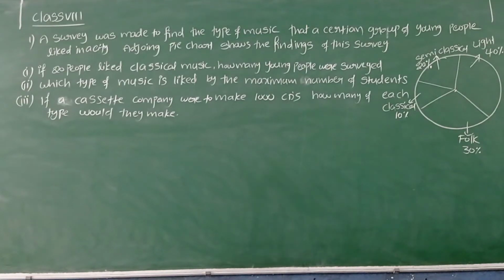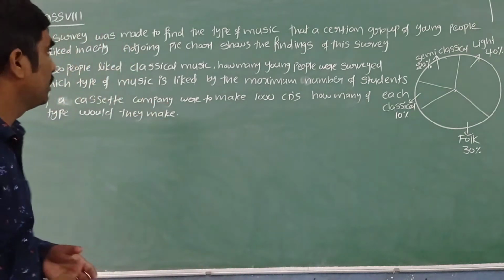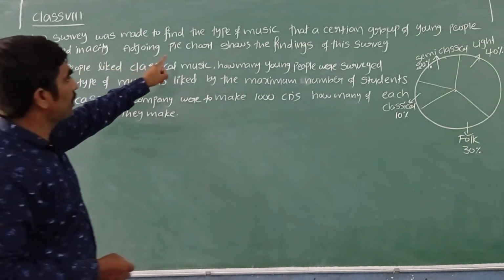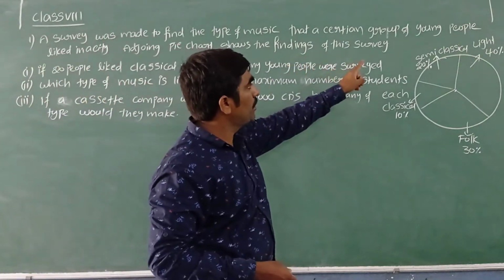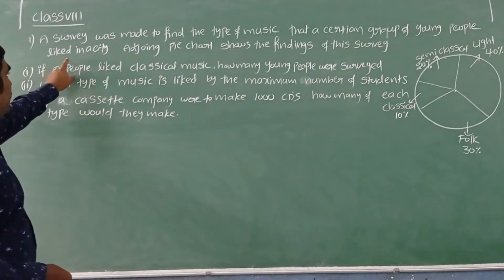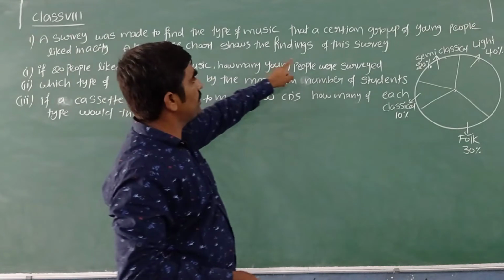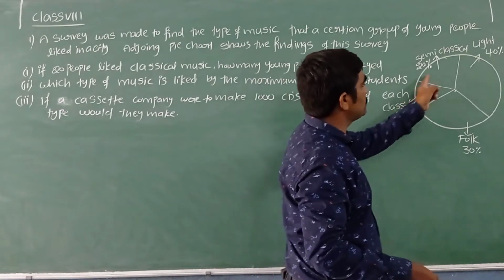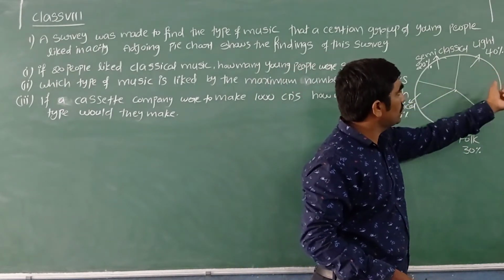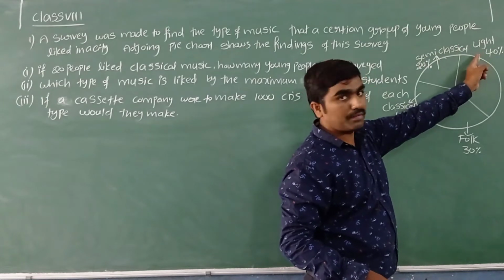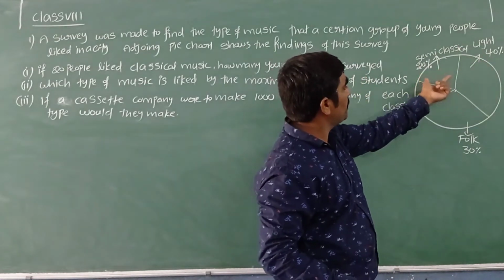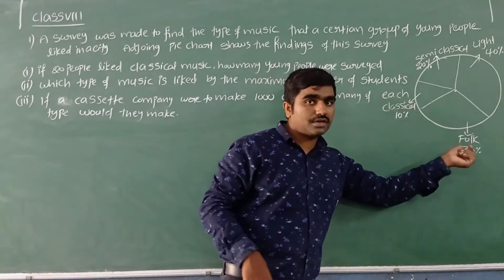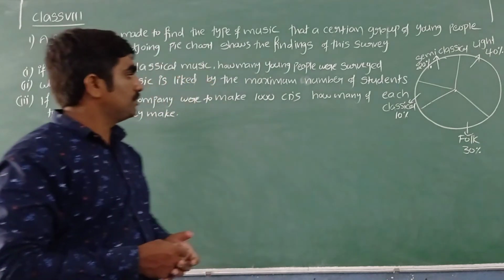Now we'll see one example based on that pie chart application. A survey was made to find the type of music that a certain group of young people liked in a city. The pie chart shows the findings of this survey. They surveyed young people on which type of music they like. Here we can see 40% of young people like only light music, 20% semi-classical, 10% classical, and 30% like folk music.